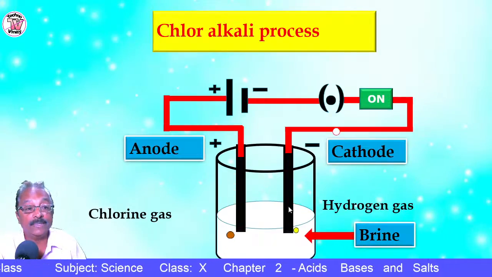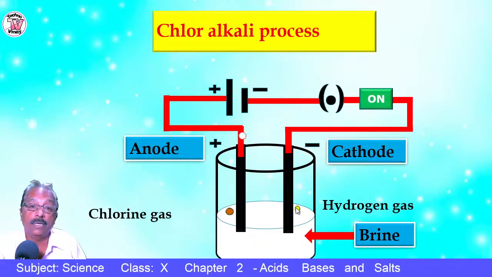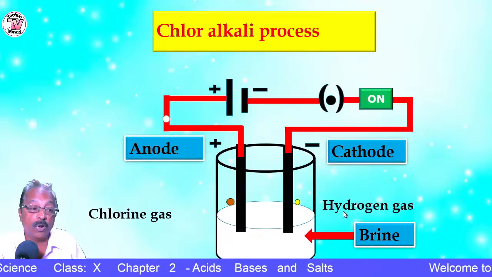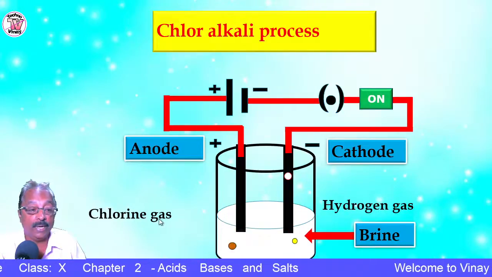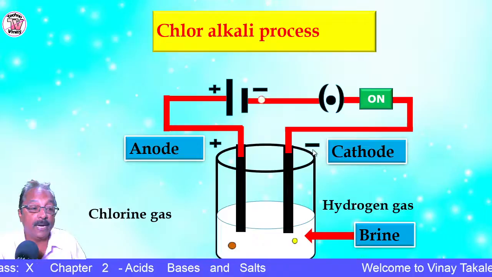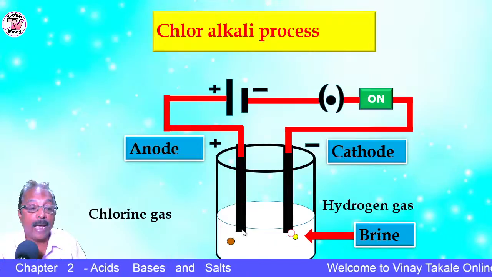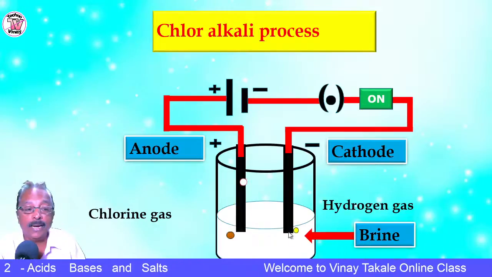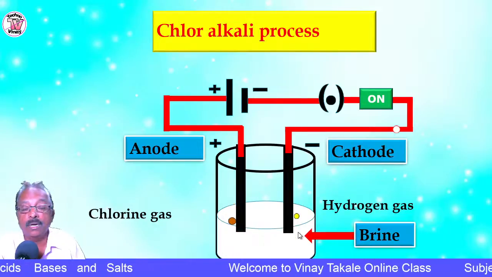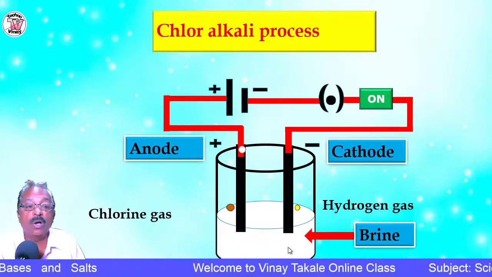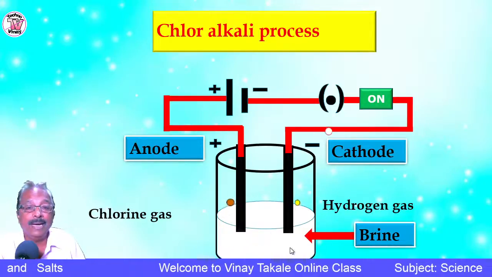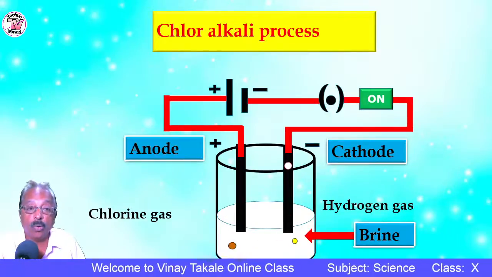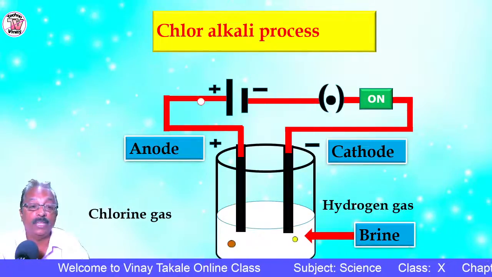So already I have said that this salt is a raw material to obtain different products. We have seen these two products, hydrogen gas and chlorine gas. Hydrogen gas is liberated at the cathode, that is the negative electrode, and chlorine gas is liberated at the anode, which is the positive electrode. And at the bottom of the cathode, alkali, that is sodium hydroxide, is formed. So now let us see the uses of this hydrogen, chlorine and alkali. What are the uses?